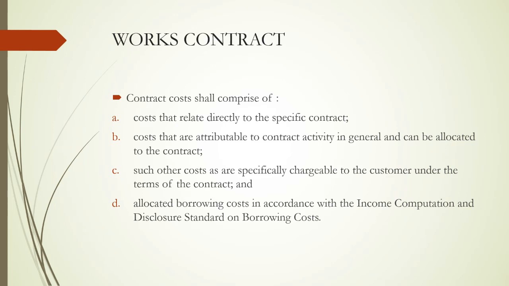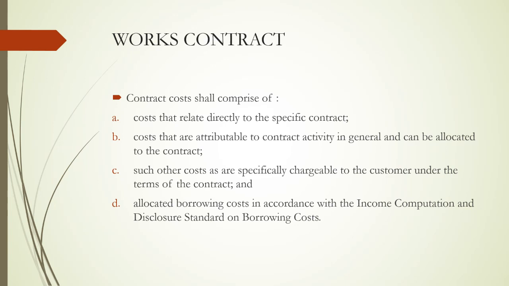Then any other cost specifically chargeable to the customer under the terms of the contract. Apart from this, some licensing or other statutory charges, if reimbursable from the customer, also have to be added. Then there is a specific mention of ICDS 9, borrowing cost. If some loans are availed for such projects, and if they qualify as a qualifying asset as per borrowing cost, we would be discussing later what a qualifying asset is. If it is a qualifying asset as per ICDS 9, that amount of borrowing cost also has to be included. All these inclusions would be for work in progress, work in process also.